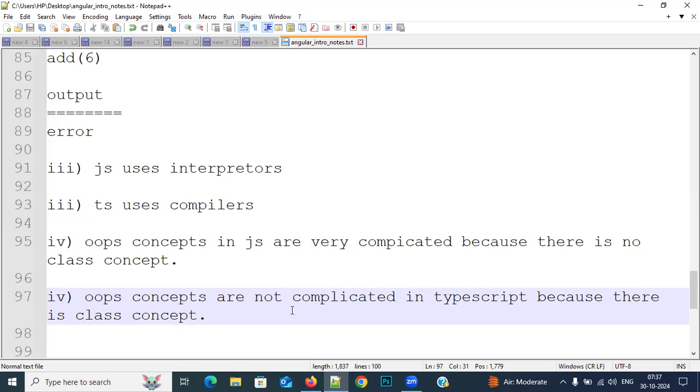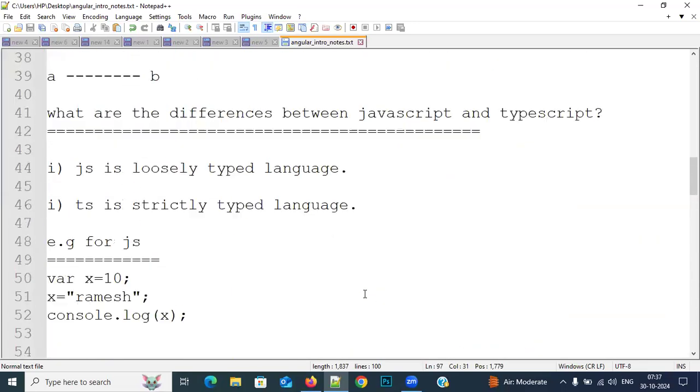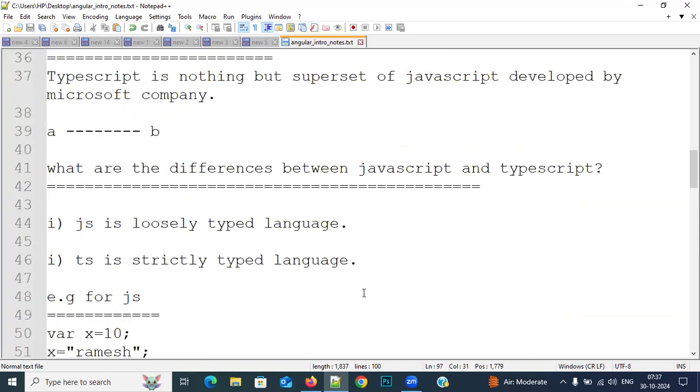Clear, everybody? Please respond. Yes, sir. Yes, sir. Okay, everybody. So these are the differences between JavaScript and TypeScript. Are you clear, everybody? Sir, one doubt.